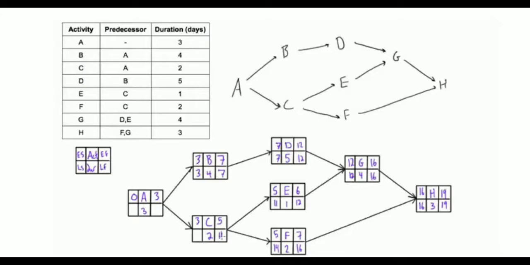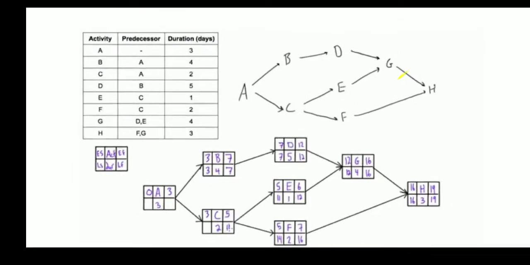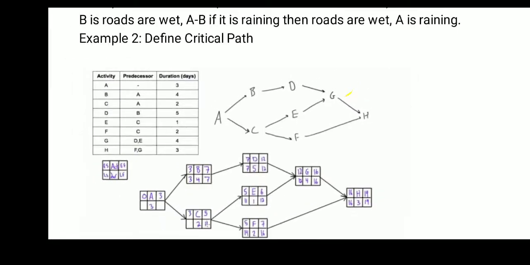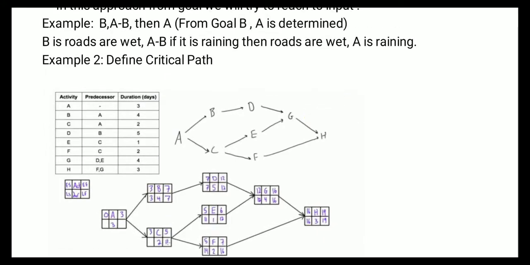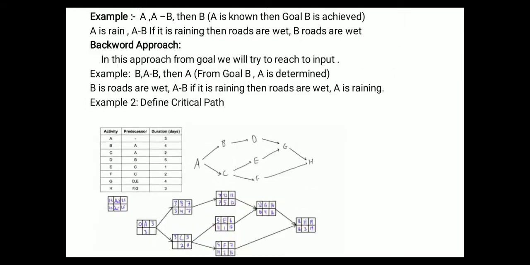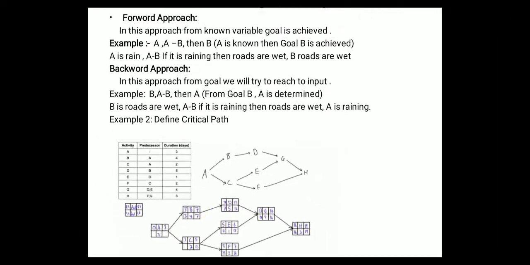But if you observe another path, it will require a total of 19 days of duration. So in this way, by using this forward technique, we can find out the critical path. In short, we can remember the forward and backward approach like this: forward means from the known variables we can reach the goal, and in the backward approach, from the goal we reach the input or the given known values.